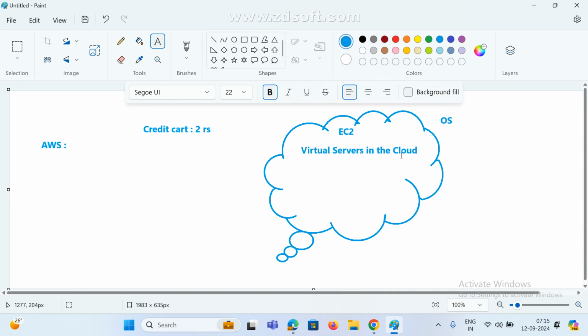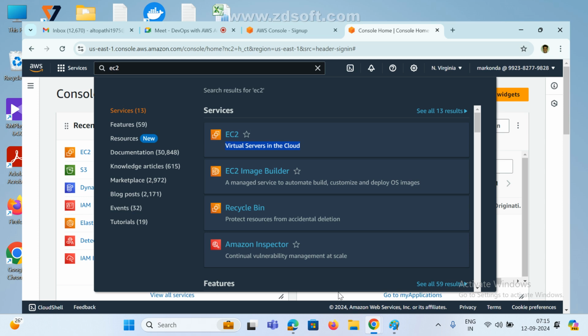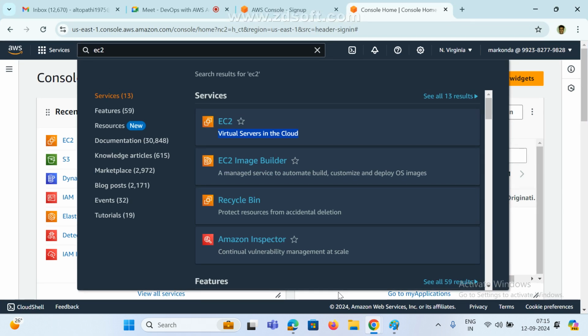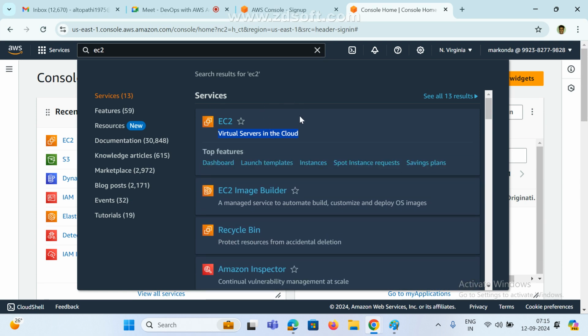Virtual servers in cloud. If we create any server, is it created on my laptop or in AWS? At least guess it. I am going to create one Linux server. So should that Linux server be created in my local or cloud? Where will it go? In the cloud only. So now forget local. Whatever I am going to do, everything is AWS cloud only.